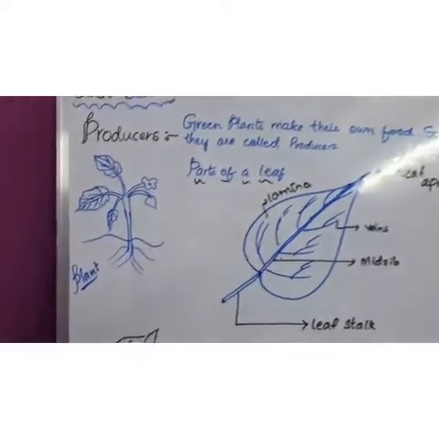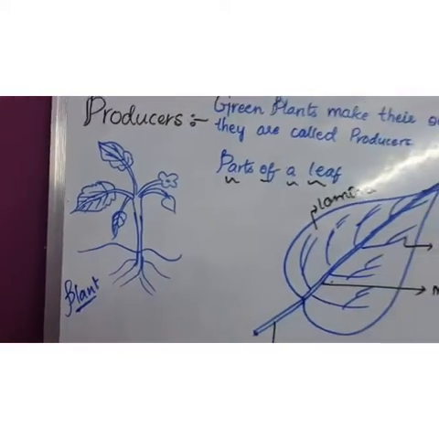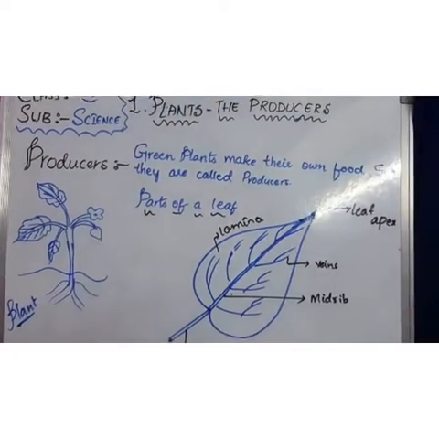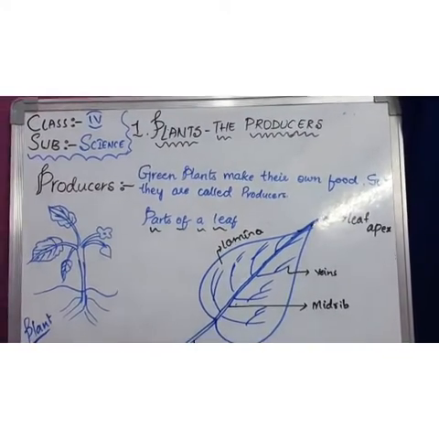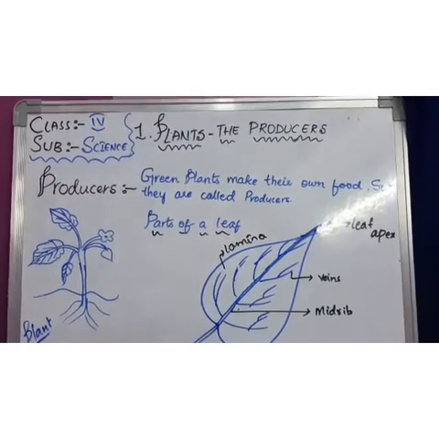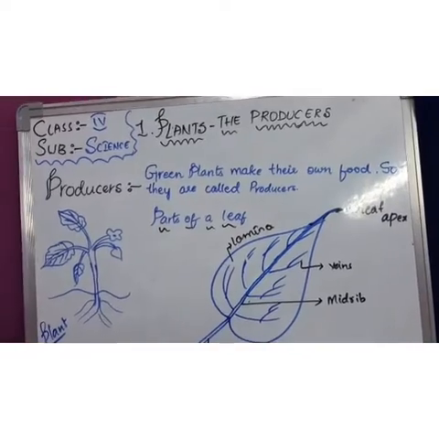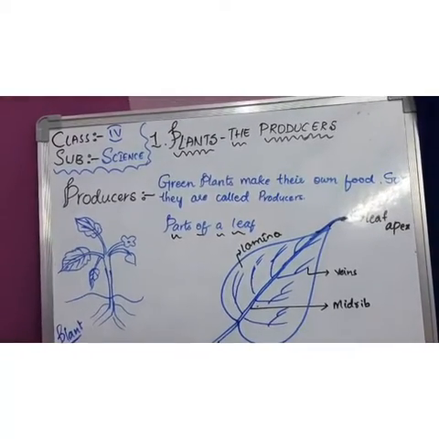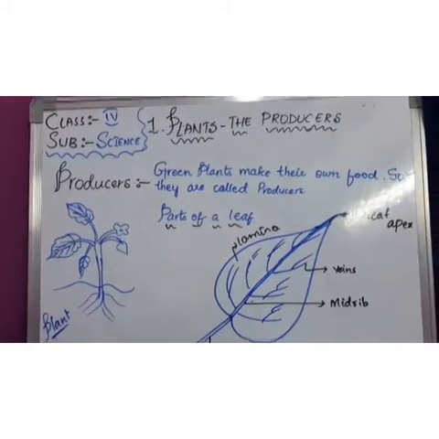In the picture, you see the plant I have drawn. Who will prepare the food in that? Flower will prepare, fruits will prepare the food? Very good. Only the leaves can prepare food, as food is essential for us to live. Why do we need food?